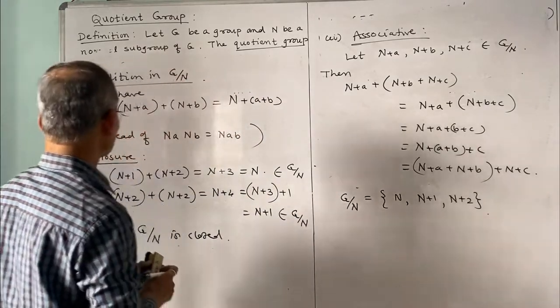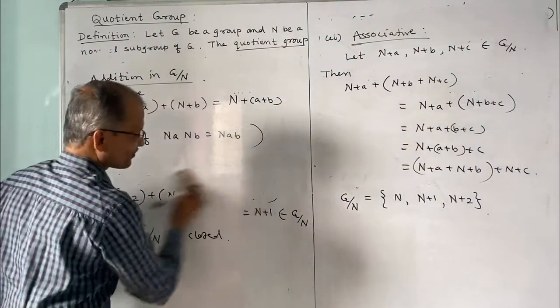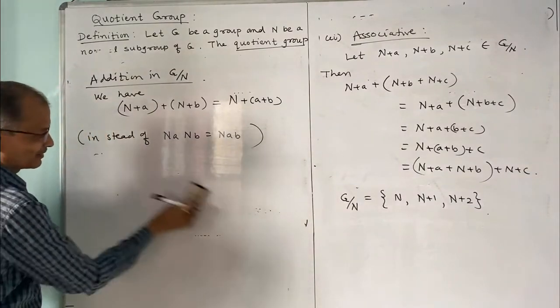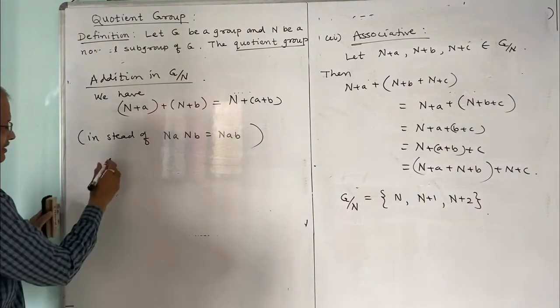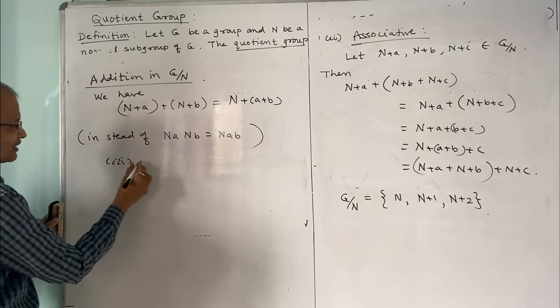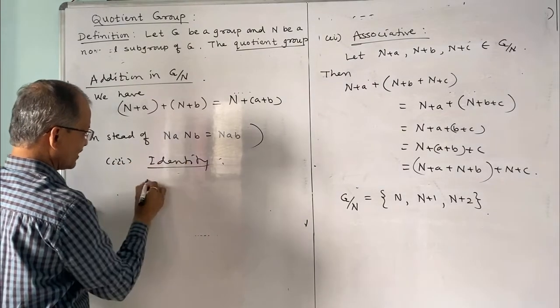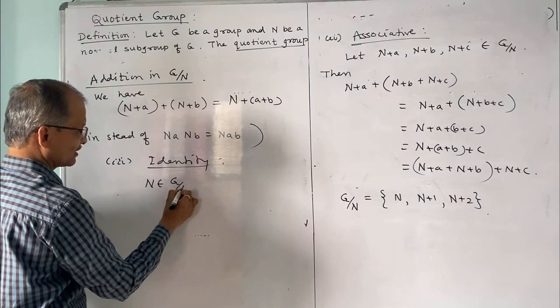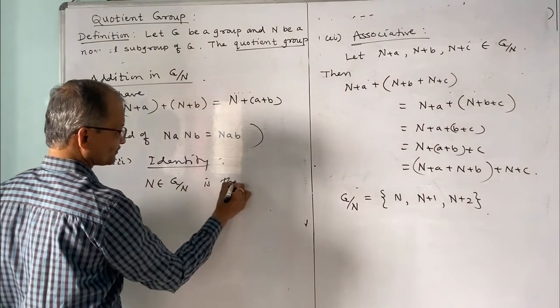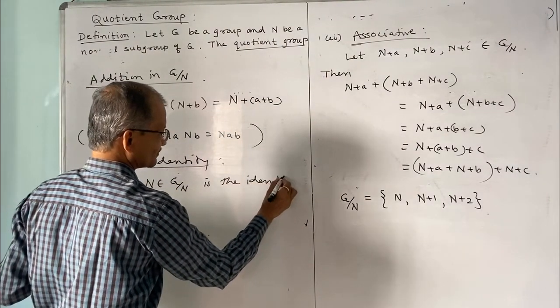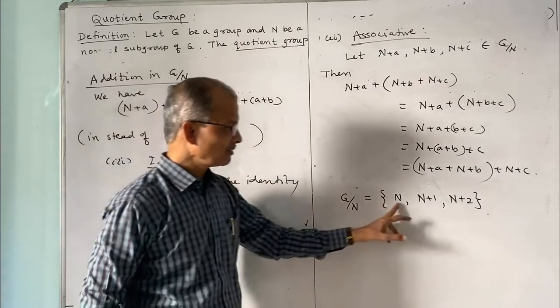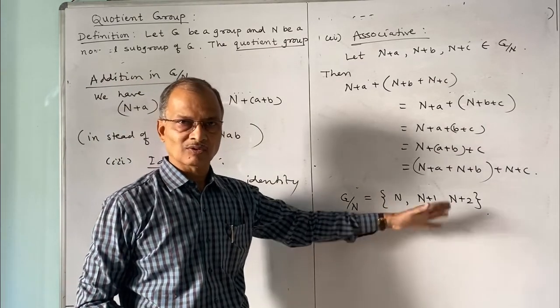What about the next, that is identity? Identity obviously is N. As in the earlier theorem, we have shown the identity element. N belongs to G by N and is the identity, since N plus 1 is N plus 1 and so on.